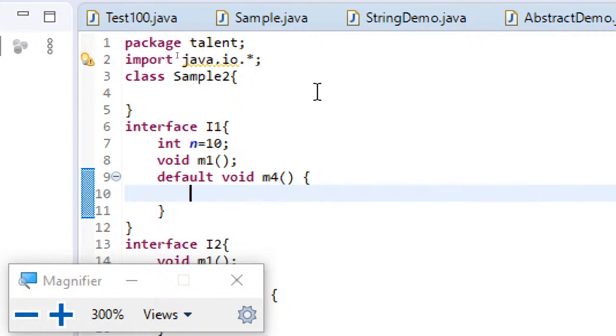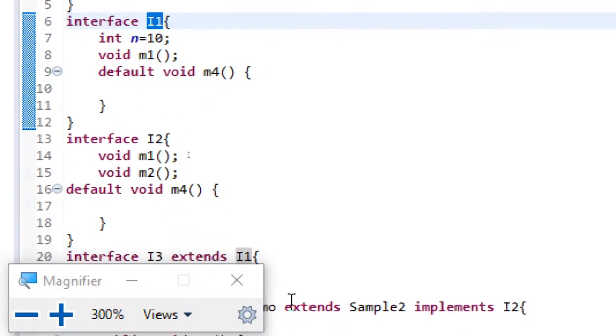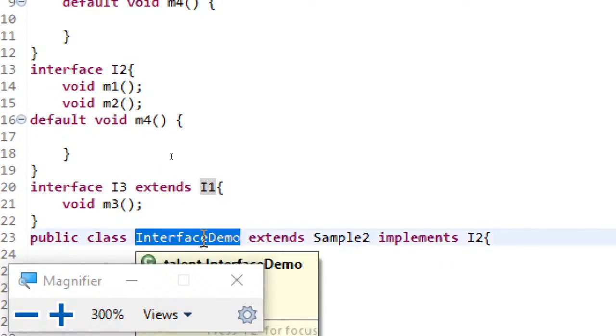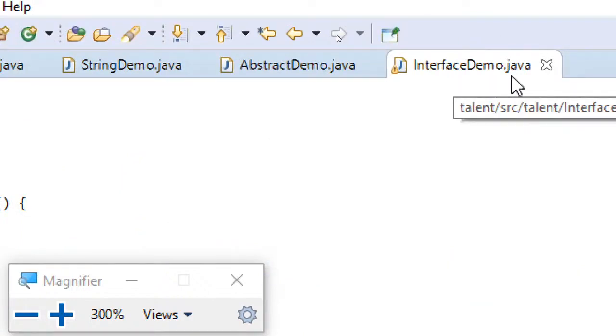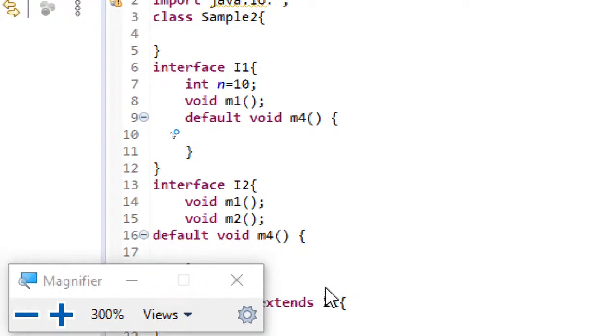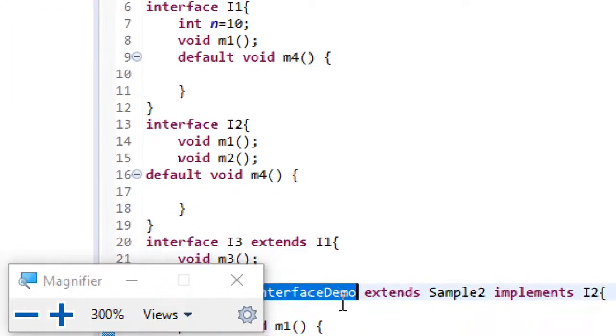Now, just take this file which is on the screen as an example. Here you can see that there is a class sample2, there is interface I1, interface I2, interface I3, there is class interface demo, and the file name is interfacedemo.java. But altogether, this particular file contains two classes and three interfaces.